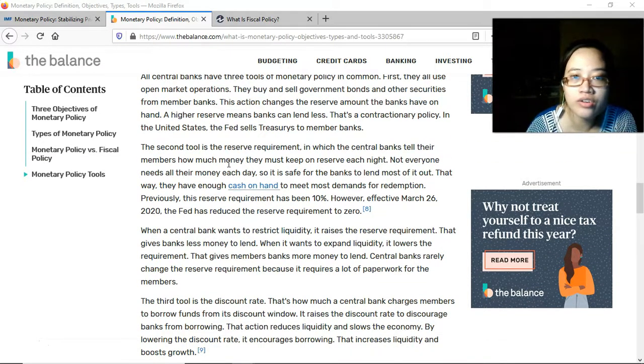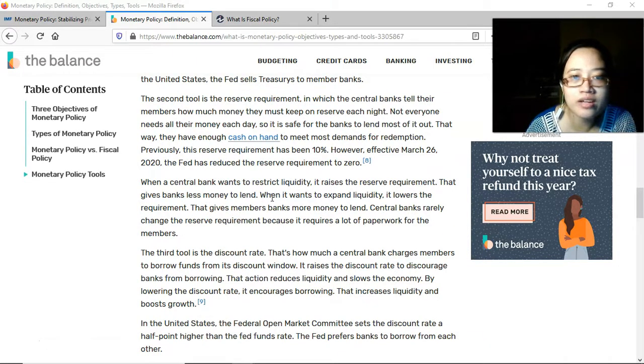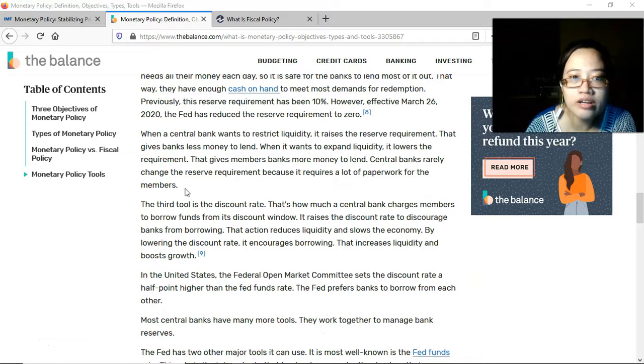The second tool is the reserve requirement, increasing or decreasing the reserve requirement. We discussed this earlier. Okay, when a central bank wants to restrict liquidity, it raises the reserve requirement. That gives banks less money to lend. When it wants to expand liquidity, it lowers the requirement. That gives the banks more money to lend. Okay. Central banks rarely change the reserve requirement because it requires a lot of paperwork for the members.